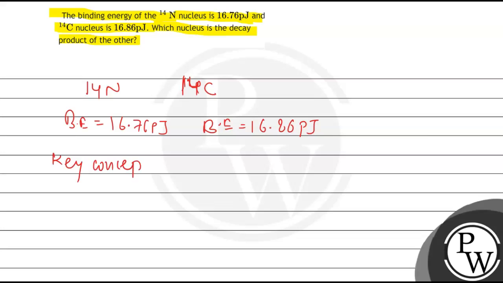Now let us try to understand the key concept involved here. The key concept involved here is the binding energy. What is binding energy?